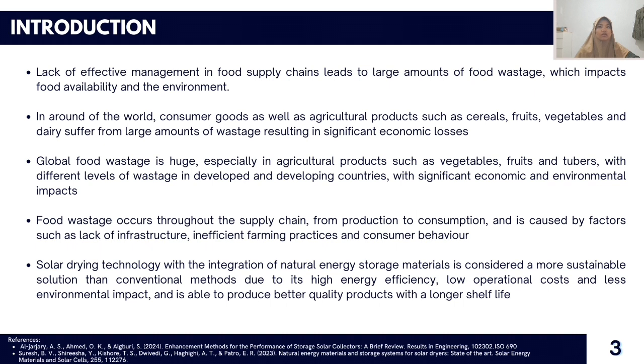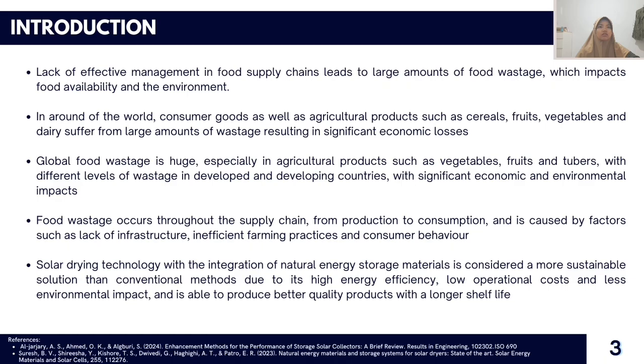Millions of dollars are spent each year on unused goods in Australia, while in Africa, post-harvest losses on food commodities such as cereals, fruits, and vegetables account for a significant percentage. These losses not only impact the country's economy, but also the availability of food for millions of people.